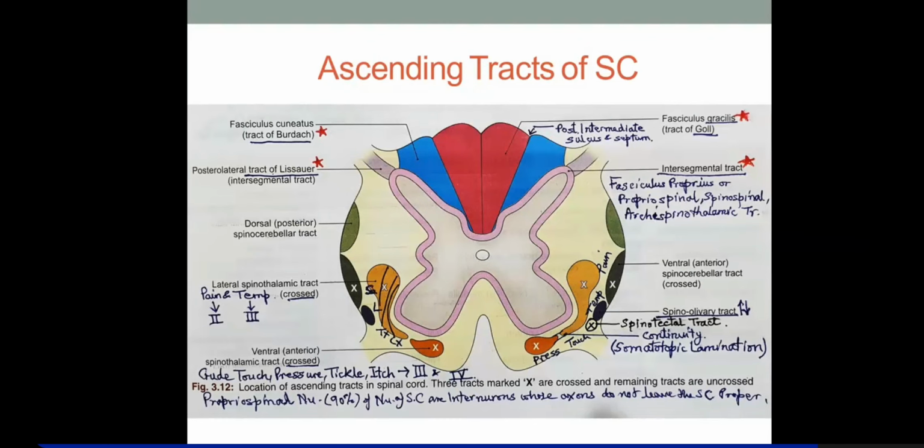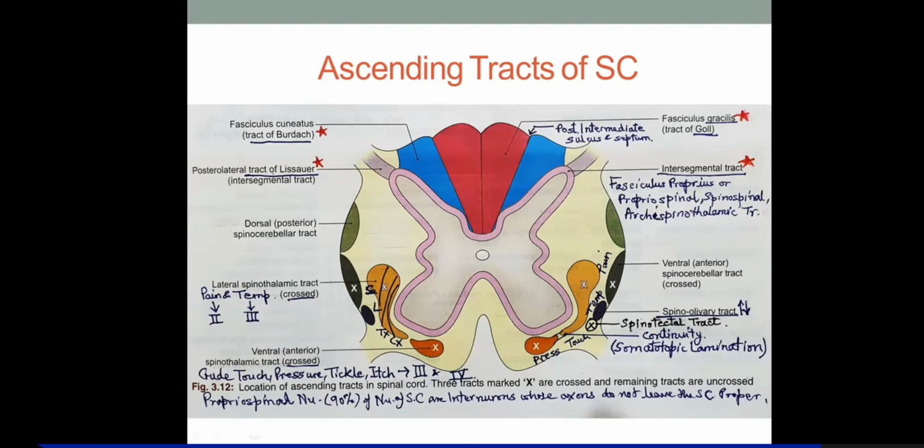Spinocerebellar is from the lower limbs, and cuneocerebellar is for the upper limbs, and spino-olivary is mainly from the neck region. And tectospinal for visual movement of head and eyes. Spinotectal is for the movement of eyeball and the neck for the visual stimulus.